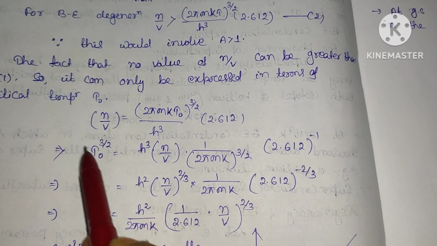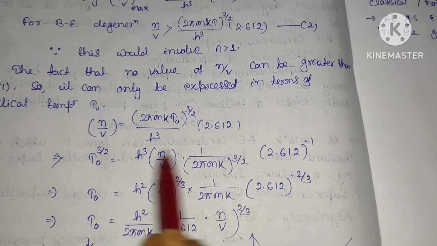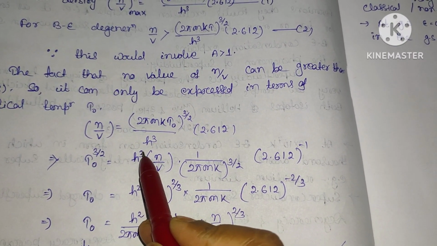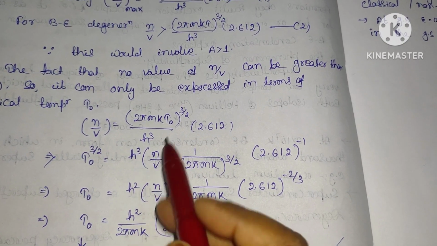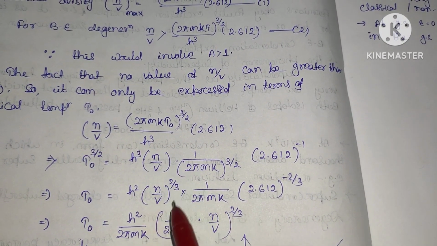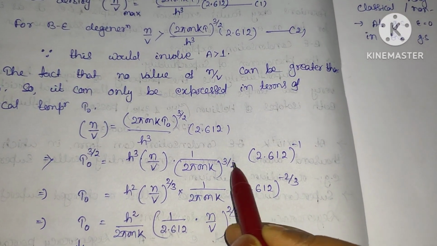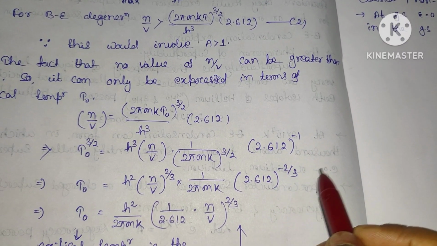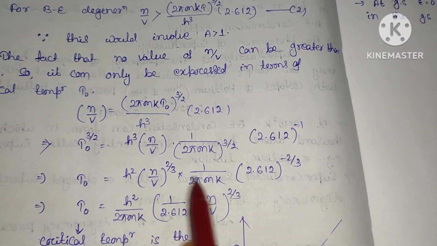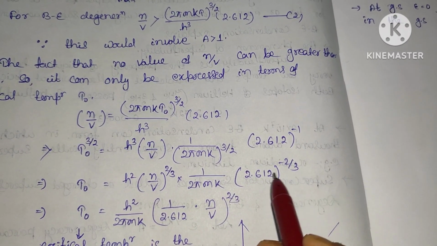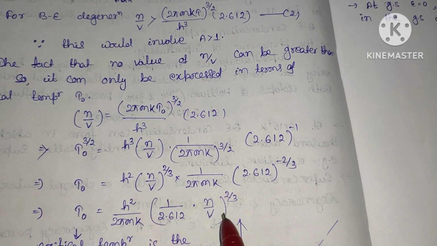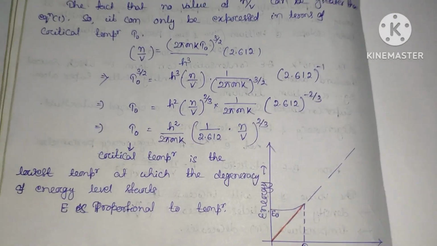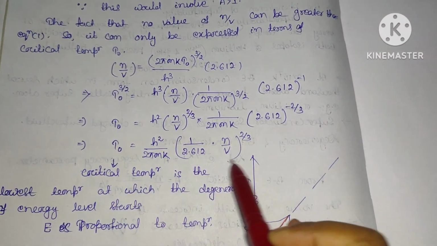Now here I am multiplying both sides, left and right hand side, by 2 by 3. So this becomes T naught power 1, that will be equal to, here 3 into 2 by 3, it means the 3 gets cancelled. This will be h square into (n by v) power 2 by 3, divided by 2 pi m k, into 1 by 2.612, and this is your n by v whole power 2 by 3. So this is your critical temperature. Okay, this is your critical temperature.